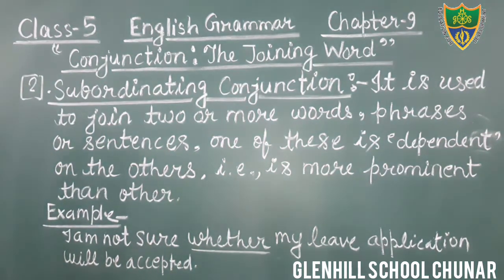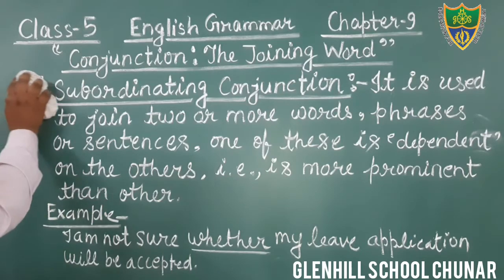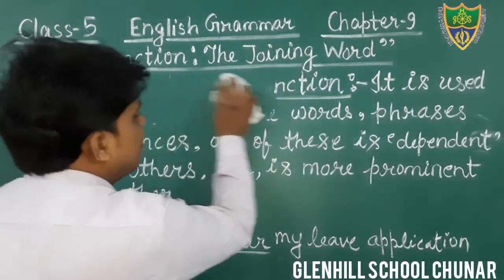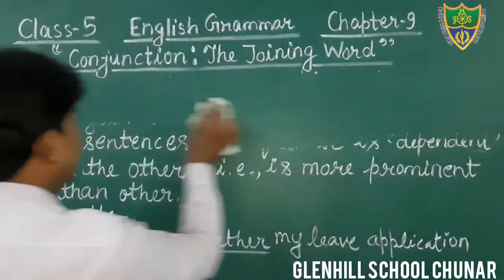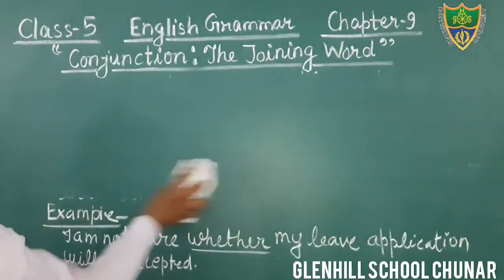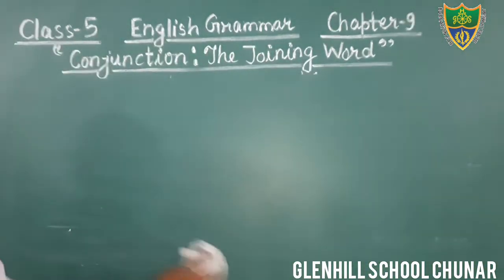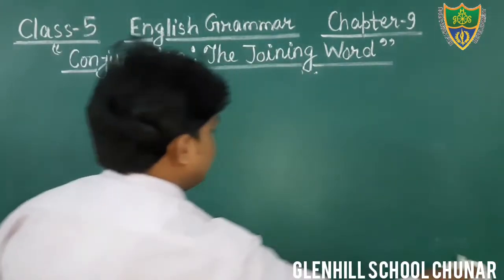After completing it, you will put the next heading, that is correlative conjunction. Okay, students? I am going to erase it. I hope that you all have written. Dear students, if you have any kind of doubts, any kind of queries, you can ask on WhatsApp. Just see, students.